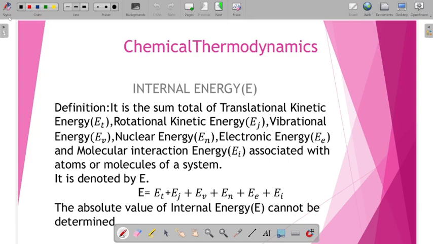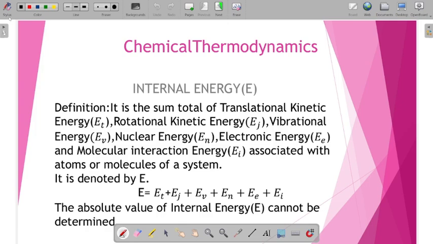It is denoted by E. E is equal to Et plus Er plus Ev plus En plus Ee plus Ei. Et means translational kinetic energy, Er means rotational kinetic energy, Ev means vibrational kinetic energy, En is the nuclear energy, Ee is the electronic energy, and Ei is the molecular interaction energy.